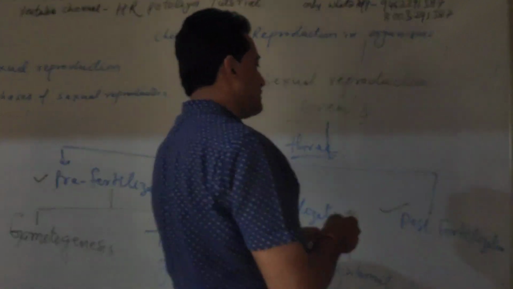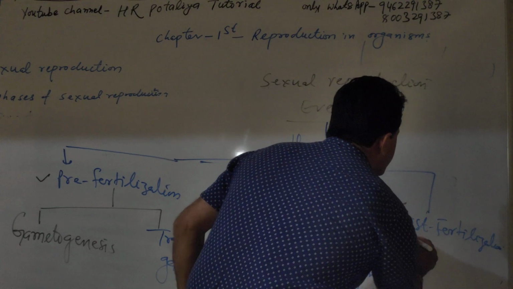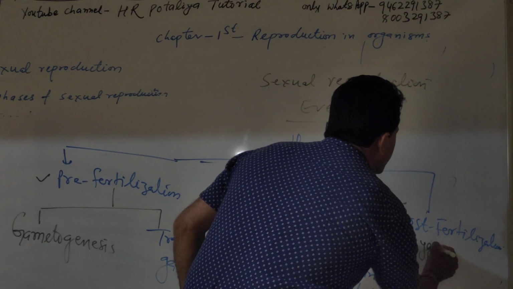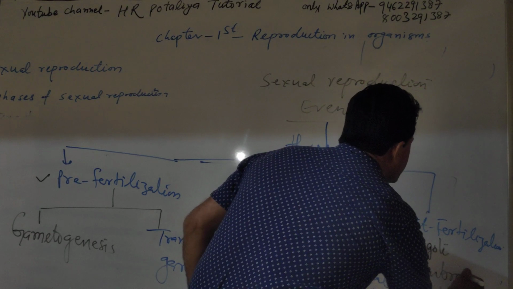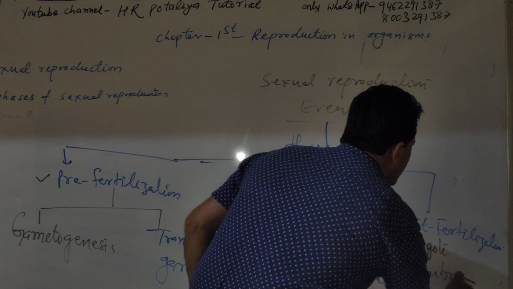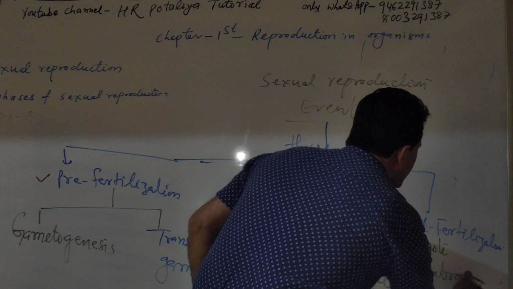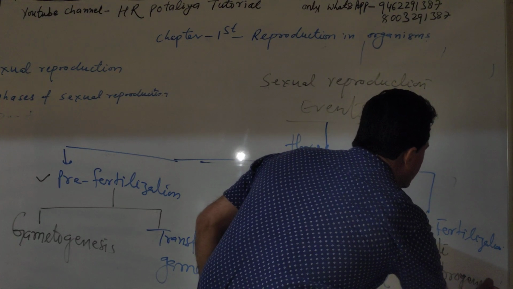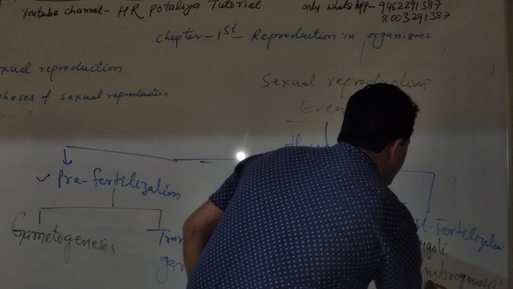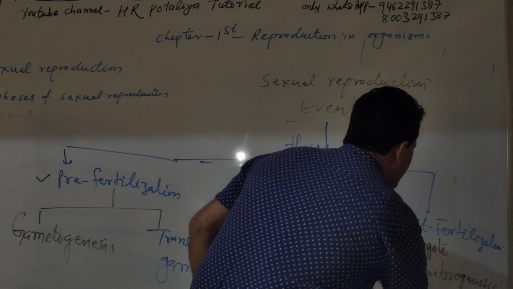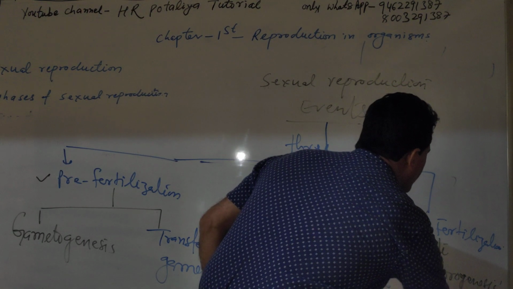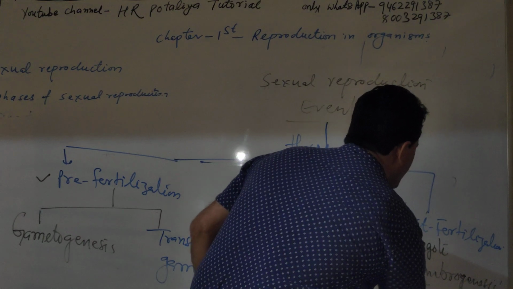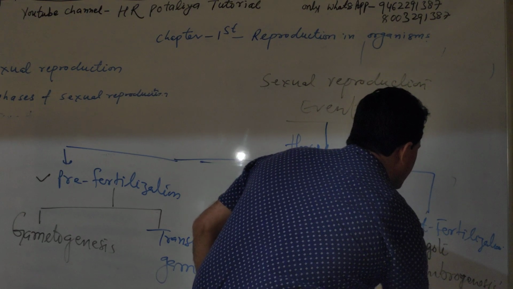In case of post-fertilization, first is zygote to embryogenesis, then fruit formation, and one more, seed formation.